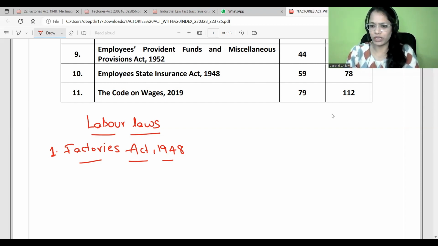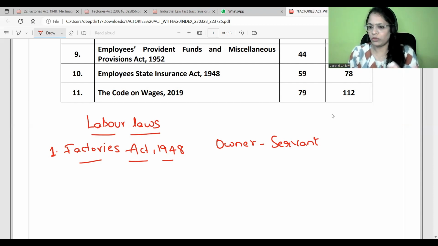Right now we have many categories, industries and religions, but in those days, with no law, no rules, no regulations, there were only two categories: one is the owner, the other is the servant.